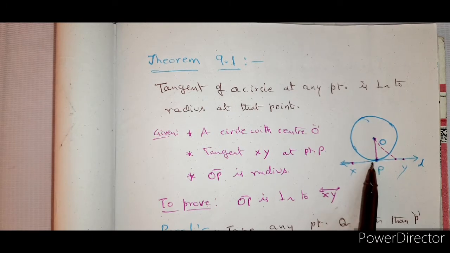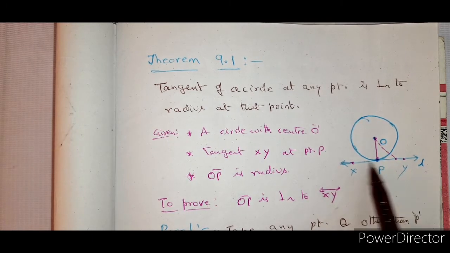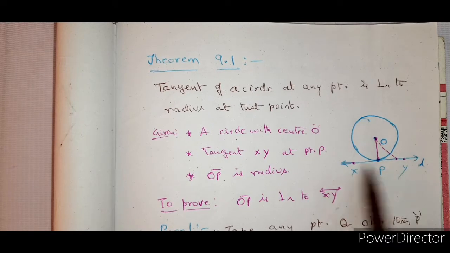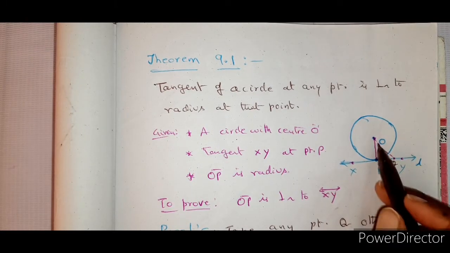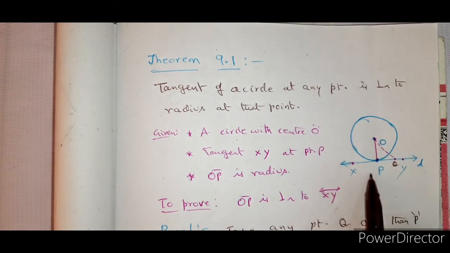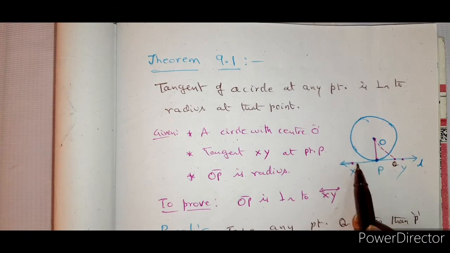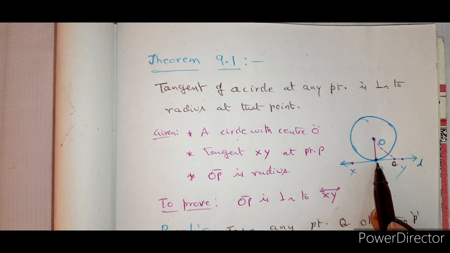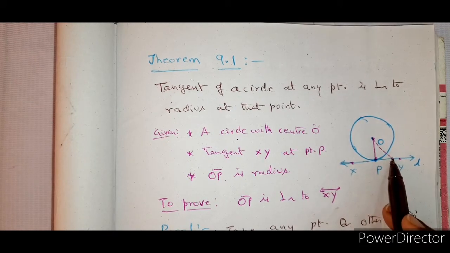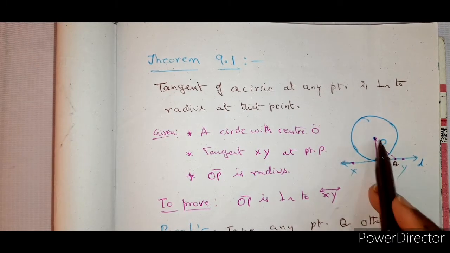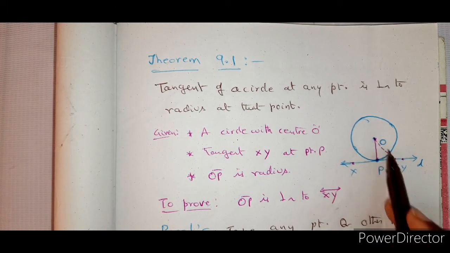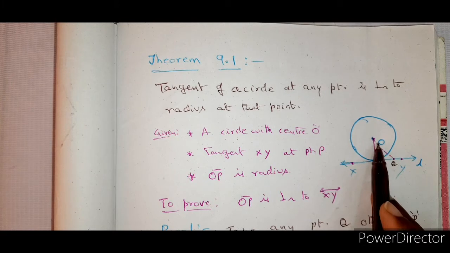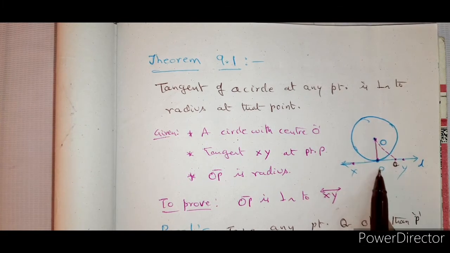or the point of contact. Now let us suppose that XY, or L, is the tangent. Let us imagine that O is the center of the circle, and P is the point where the tangent and the circle are meeting. Now imagine any point Q. If you see this from the diagram itself, you can say that this is far away from O, that means OQ is greater than OP.